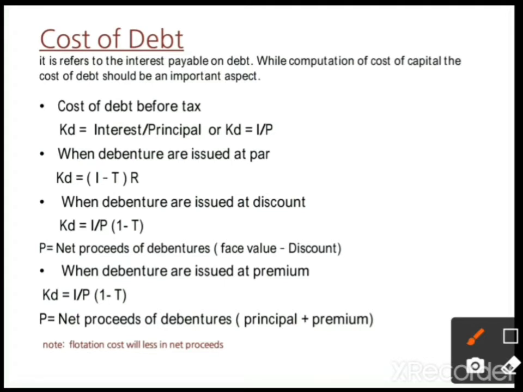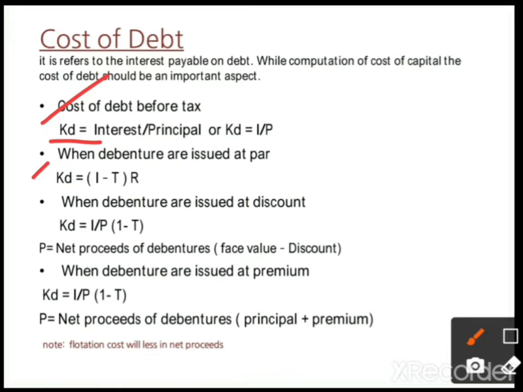See, debt plays a very important role in cost of capital, because interest is payable on debentures. Under cost of debt we have different formulas, and you should memorize them. First is cost of debt before tax: KD is equal to interest divided by principal, simplified KD equals I divided by P. Second, when debentures are issued at par, cost of debt is equal to I minus T whole bracket, multiplied by R.